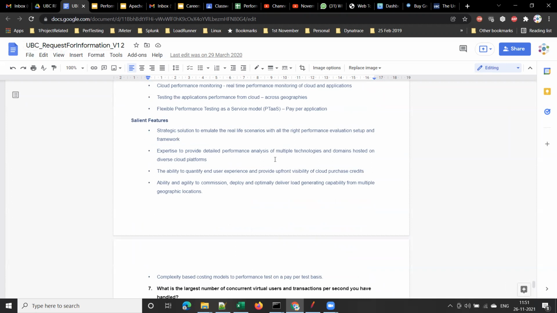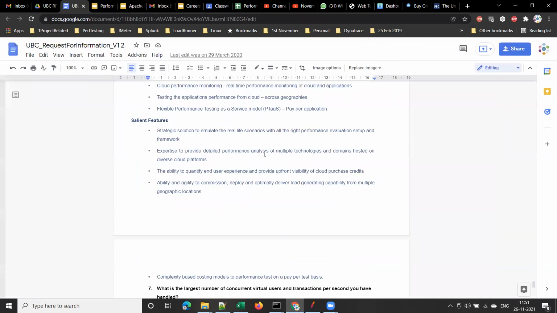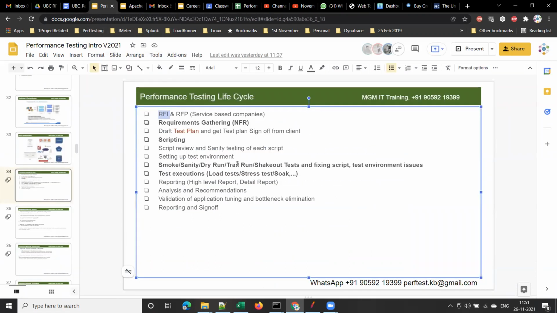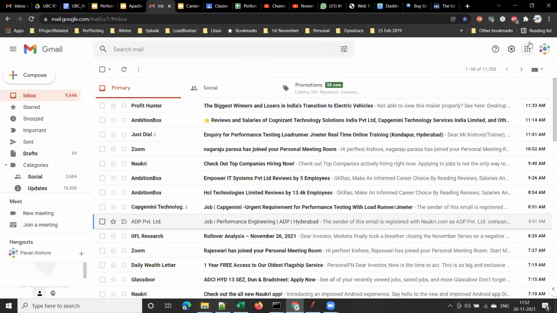Now, in this way, client receives RFIs from different organizations. Then they will go through the responses and sort out some service-based companies, and they will allocate 1 day for each company. In the next phase, the client will explain their application to the service-based company, and they will ask for something called RFP, right? RFP stands for request for proposal.